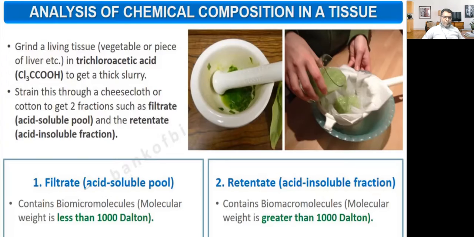The acid soluble pool, called the filtrate, contains biomicromolecules, whose molecular weight is less than 1000 Dalton. The second portion contains biomacromolecules, whose molecular weight is greater than 1000 Dalton. In this way you can get the two portions.